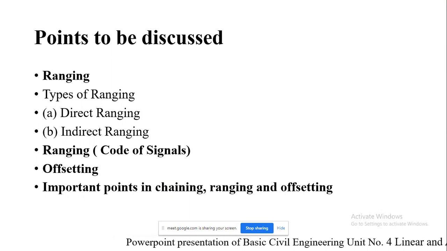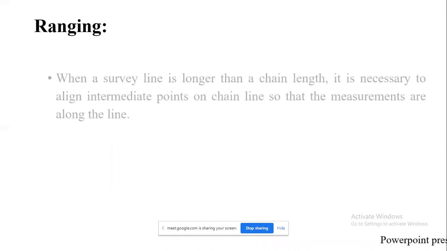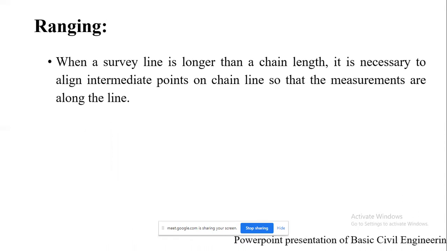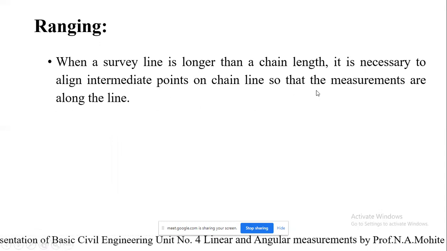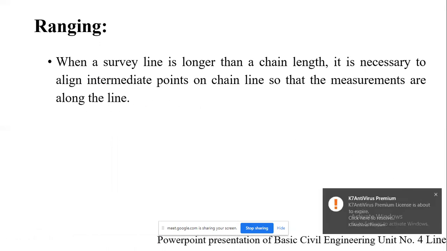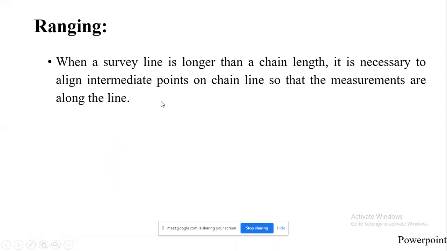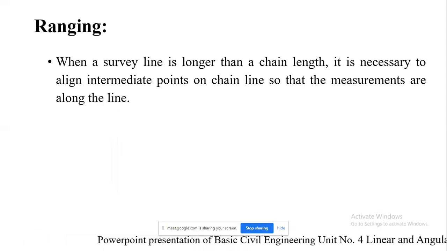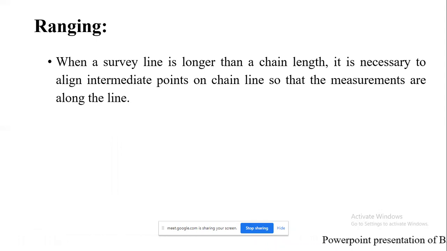So, starting with ranging. What do you mean by ranging? We have seen that previously. When a survey line is longer than a chain length, it is necessary to align intermediate points on the chain line so that measurements are along the line. As we have seen, while measuring a distance between, suppose, A and B, the two points, we have a chain length of either 20 meter or 30 meter. But suppose the distance is more than 100 meter, or it is coming out somewhat 105, 110, or suppose 130 meter, like that.